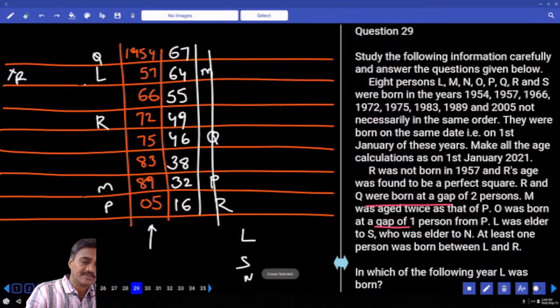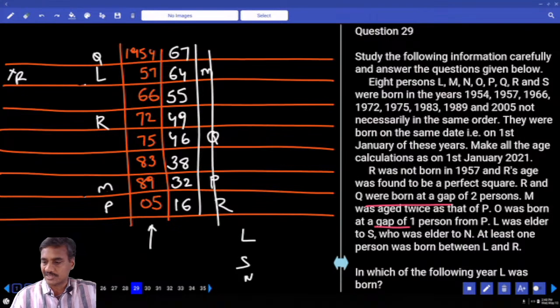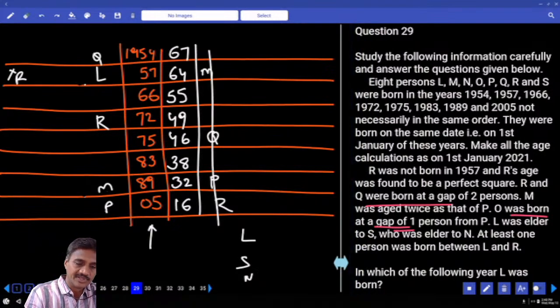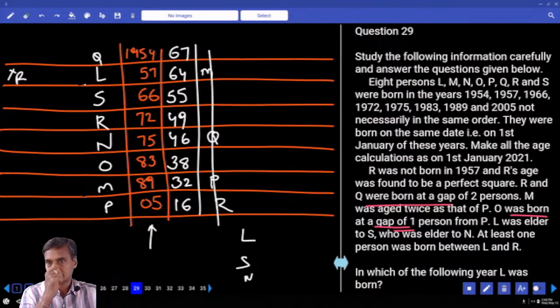Must have been the P and M. Now if P and M are here, the remaining people are S and N. O was born at a gap of 1 year from P. 1 person from P, hence O must be here. If O is here, the remaining 2 persons must be S and N.